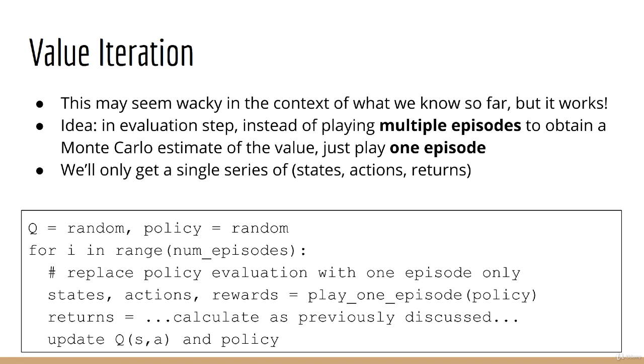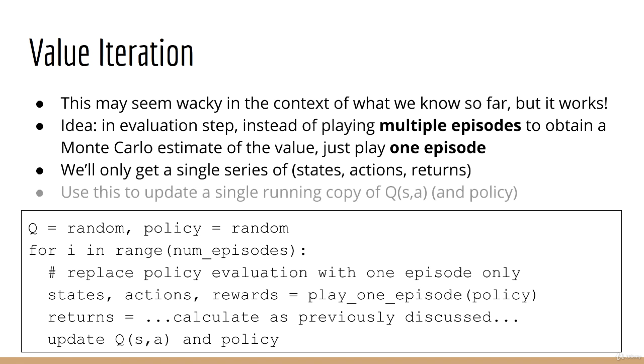Now you'll notice that I've just put some pseudocode here, update Q of S, A, but I haven't told you exactly how we're going to do that. We'll be discussing this shortly. The important thing to note right now is that we'll only keep a single running copy of Q of S, A. The next and final step is the same as before. We update the policy by taking the argmax over Q for a given state over all actions.